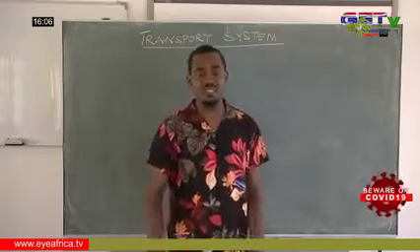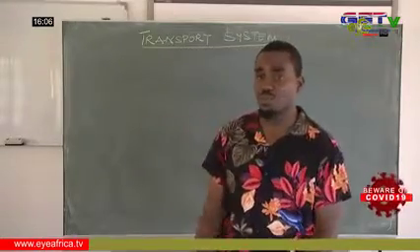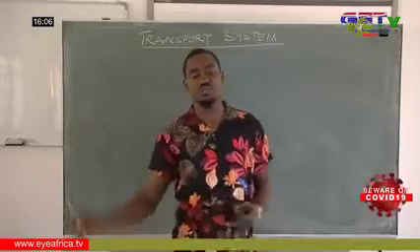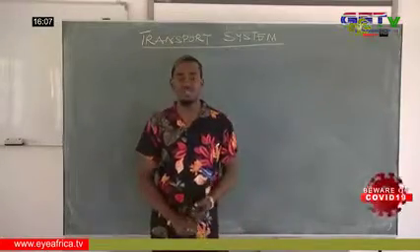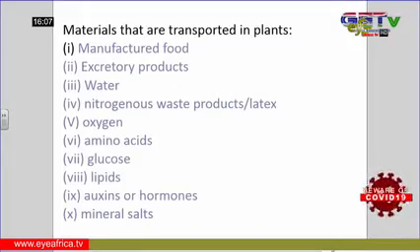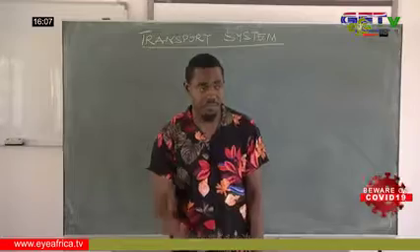Then in plants, the materials that are needed to be moved around are the manufactured food substances, the excretory materials, the water, the nitrogenous waste, oxygen, amino acid, glucose, lipids, hormones, and mineral salt. A whole lot of them.